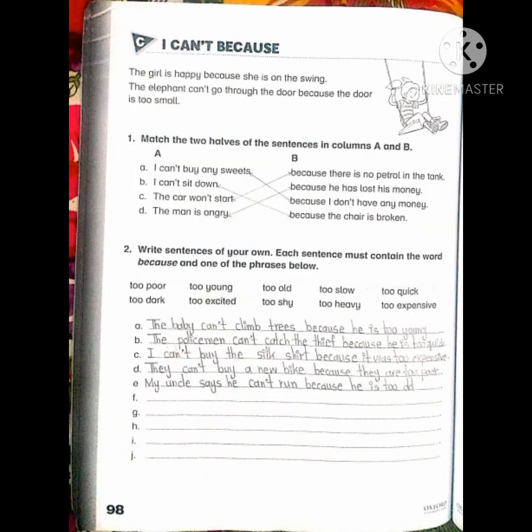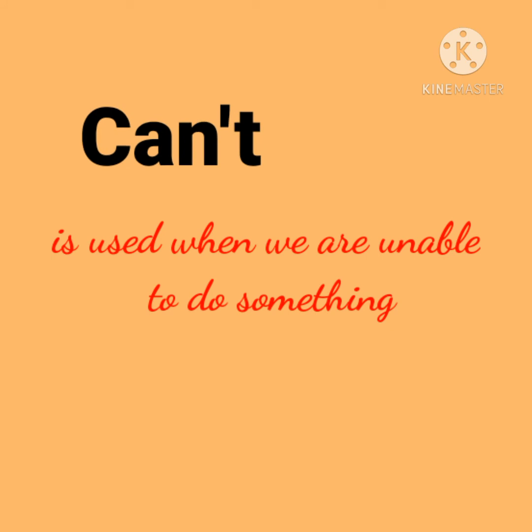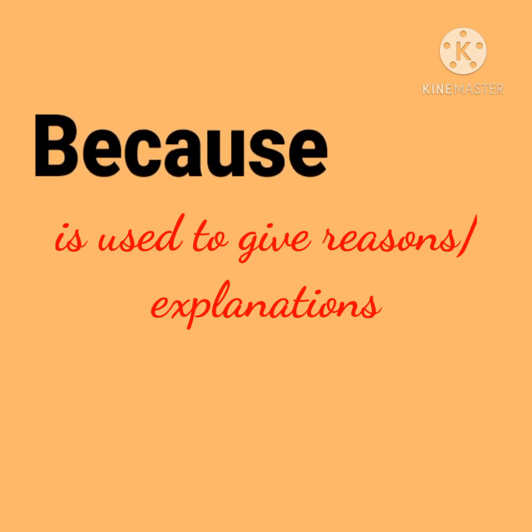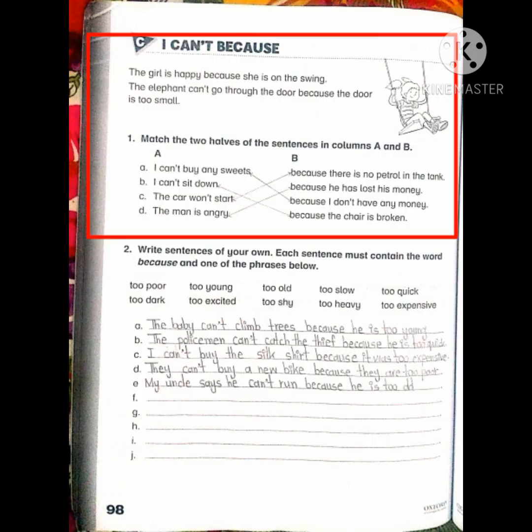Now come towards part C on page number 98. I can't, because. Can't is used when we are unable to do something, and because is used to give the reason or explanation for why we are not doing that thing. The girl is happy because she is on the swing.